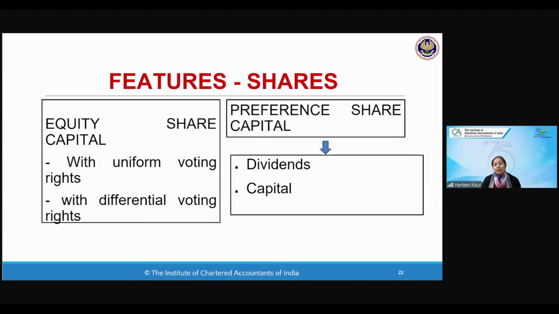What is equity share capital? Equity share capital is of 2 types. One is with uniform voting rights. One is with differential voting rights. Now, this is very, very important. Uniform voting rights means